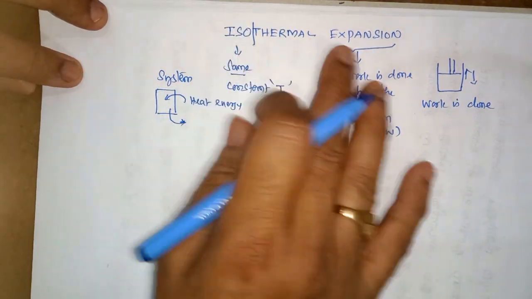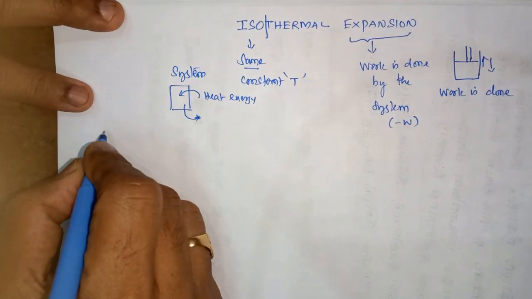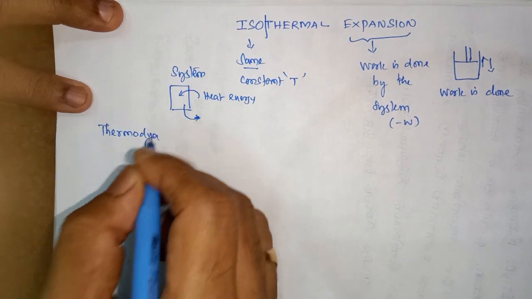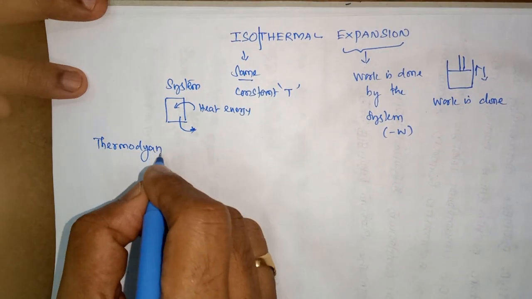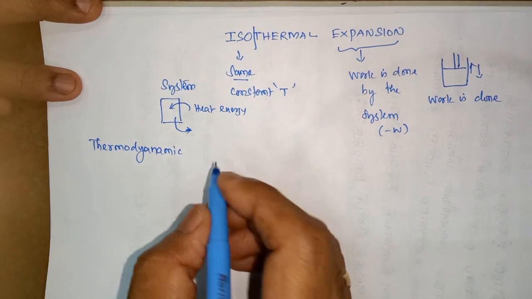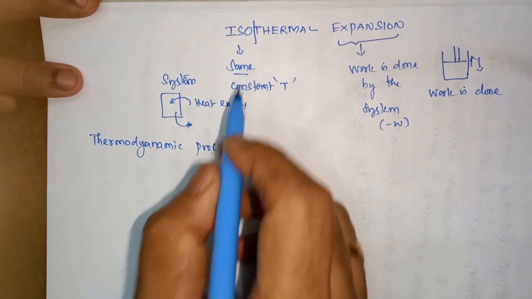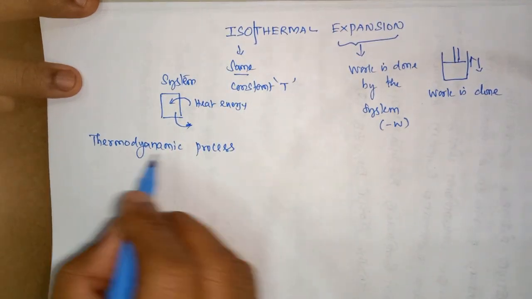That is called an isothermal process. Isothermal process is one of the thermodynamic processes.